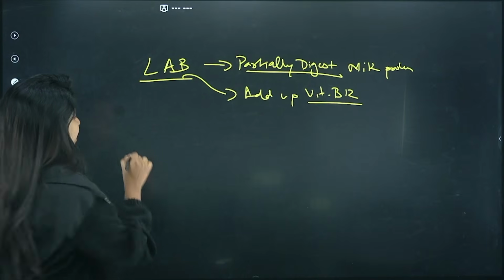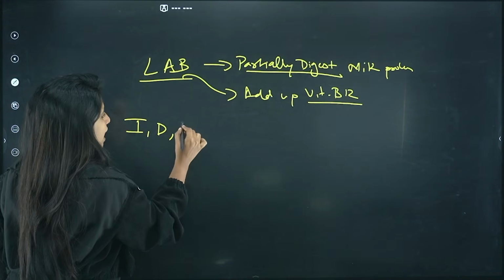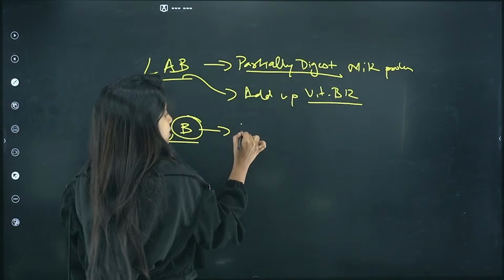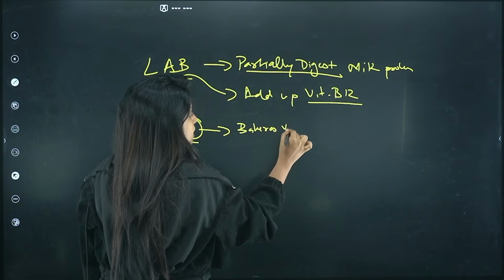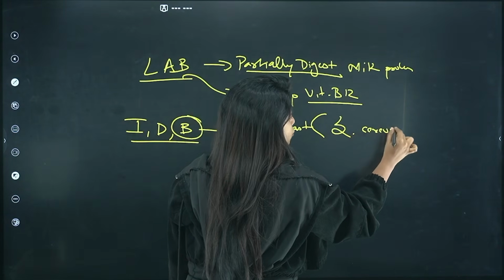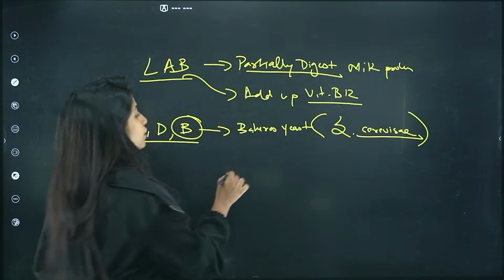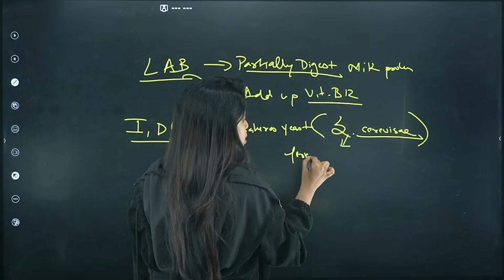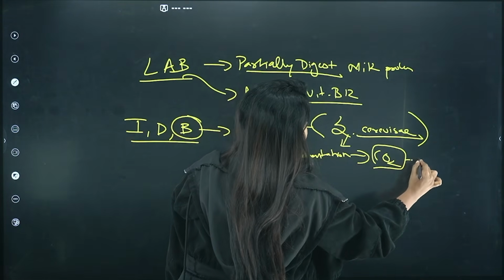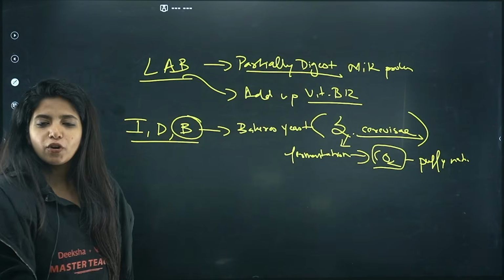Apart from that, we studied idli, dosa, and then you have bread, right? For this, specifically when you talk about bread, we take baker's yeast into picture. Baker's yeast is also known as Saccharomyces cerevisiae. Please do not forget it, and please know the spelling of this. While it does fermentation, what is going to happen? It releases CO2, which gives a puffy nature to the dough or the bread or things like that.